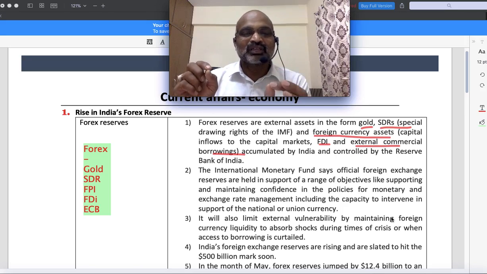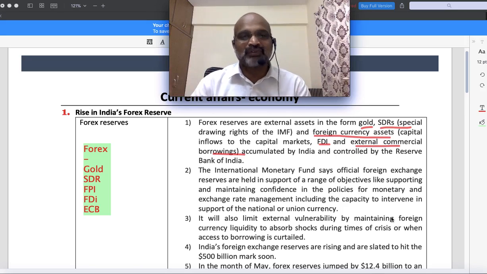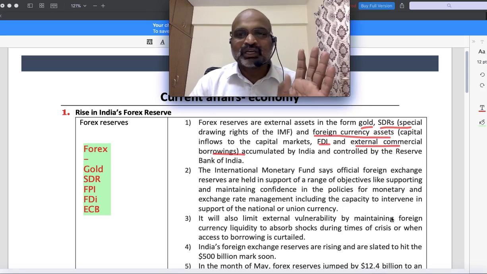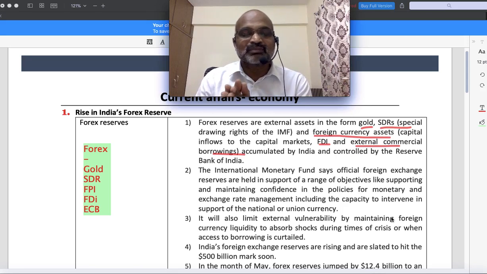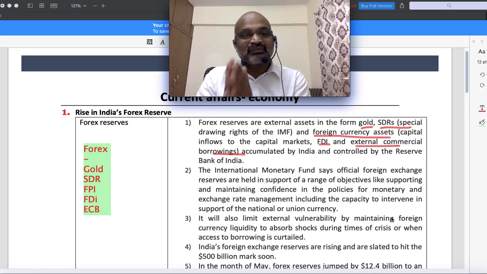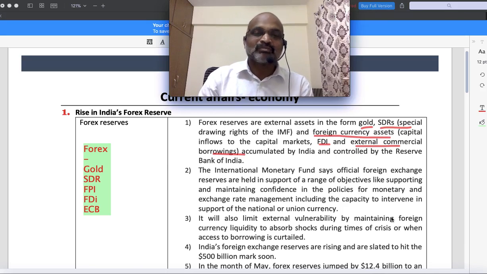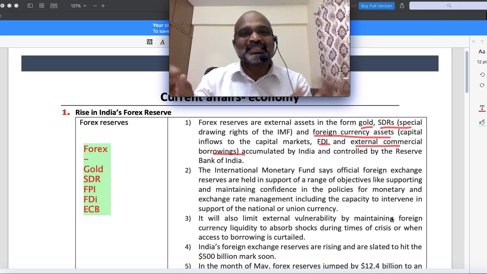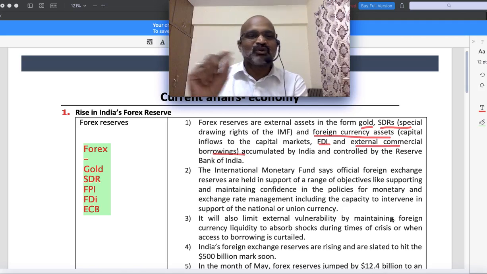SDR is a special drawing right, which is a claim on foreign currencies in the IMF as a member country. It's a basket of five currencies. Foreign portfolio investment that came into the Indian stock exchange as a capital flow, plus foreign direct investment, where a foreign company has directly invested in India, or invested more than 10% in an Indian company, because in FDI their main objective is control and management of the company. And loans taken by the Indian government, state or central, or Indian corporates from foreign banks are ECBs, external commercial borrowings. All these things together we call foreign exchange reserves.